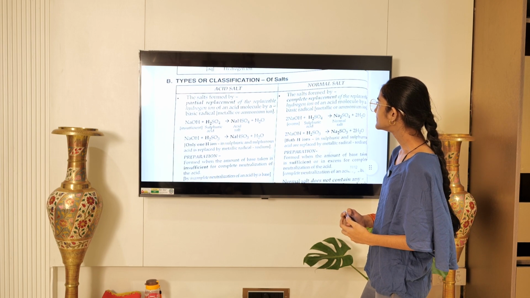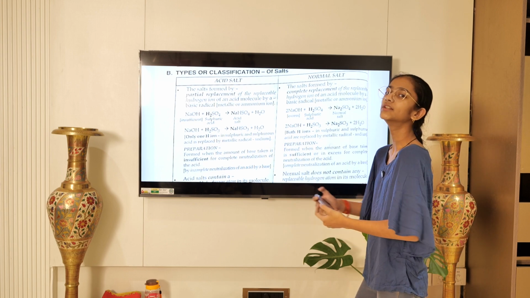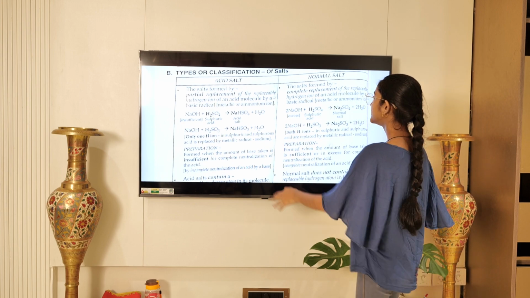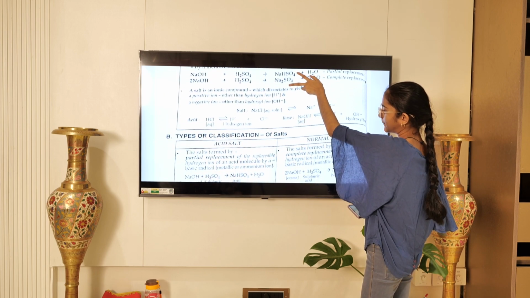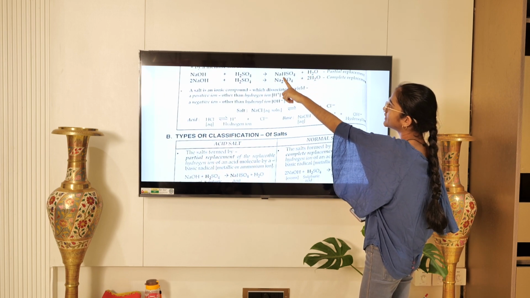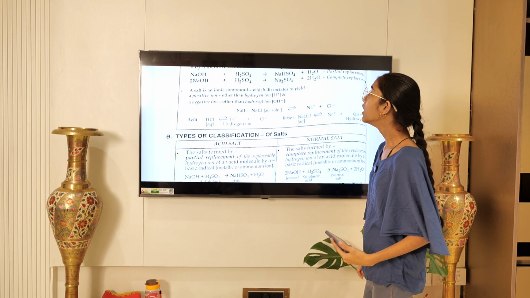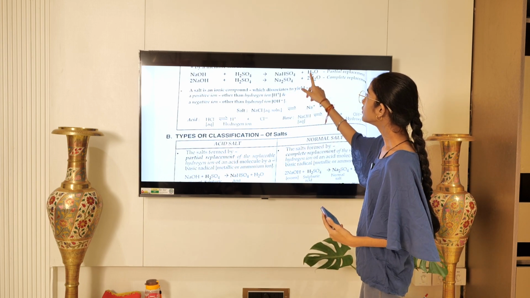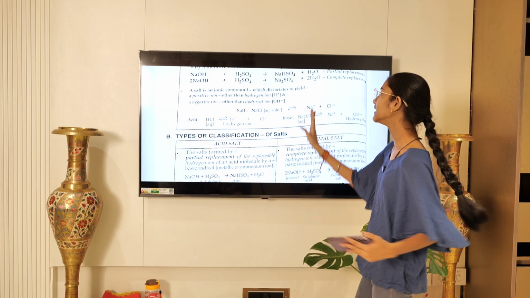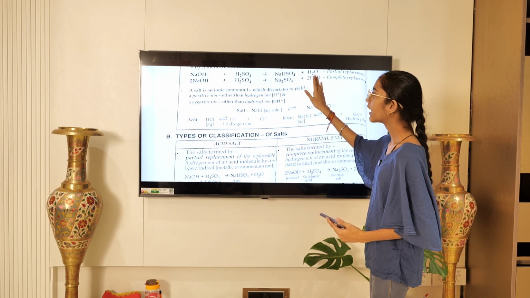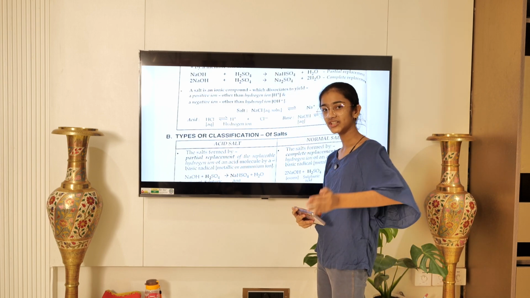Moving on to types or classification of salts. Acid salt and normal salt. अभी हमने यहाँ पे देखा था ये दो चीजें होती हैं. जब partial replacement of hydrogen ions होता है तो यहाँ पे H2O सिंगल रहता है, उसके बैलेंसिंग के लिए हम सिर्फ 1 यूज करते हैं, there is no 2. और in case of the salt formed, NaHSO4 बनता है.